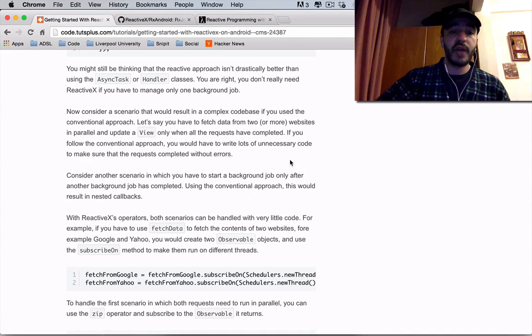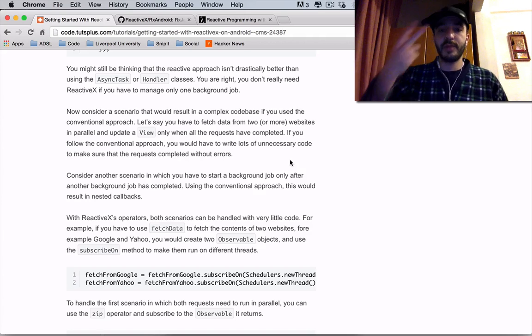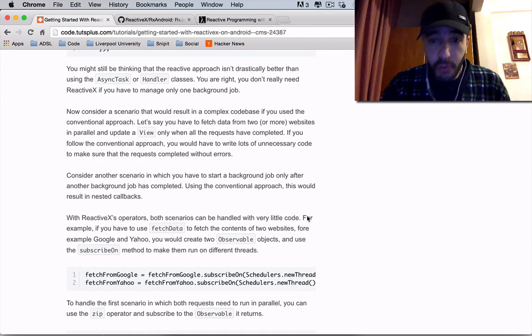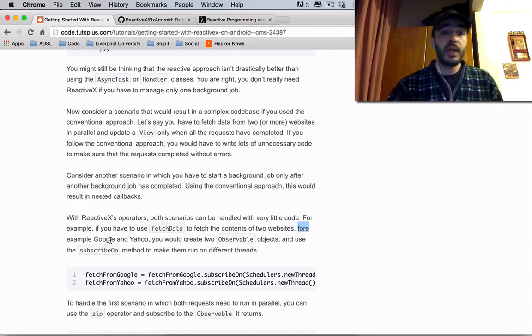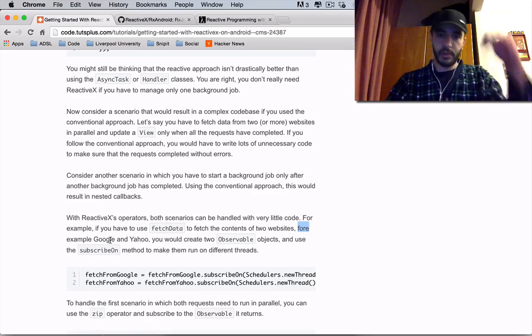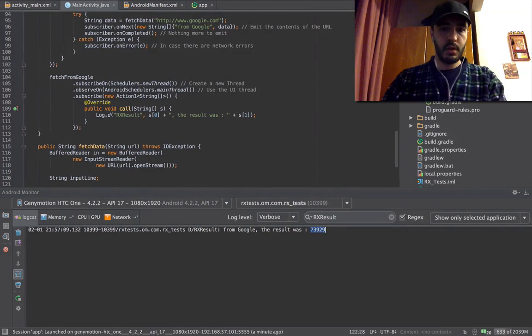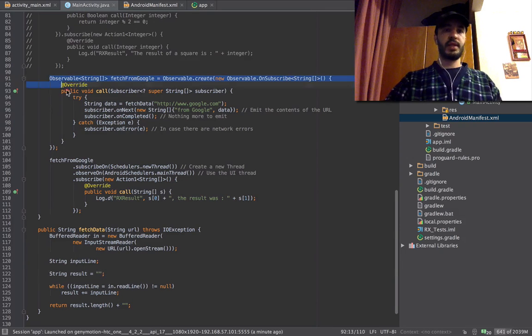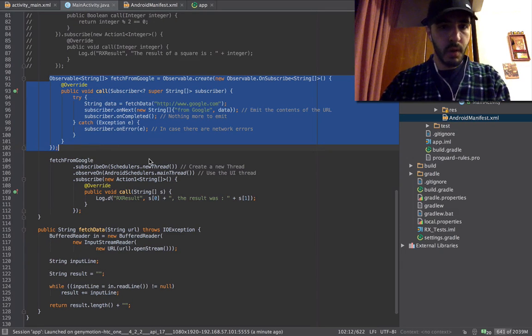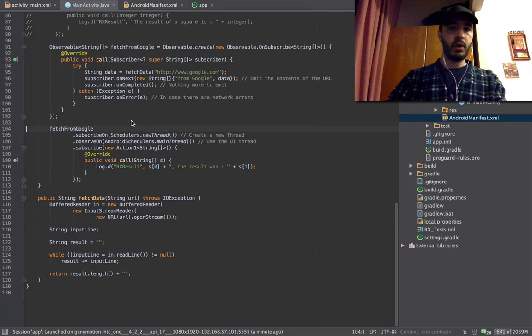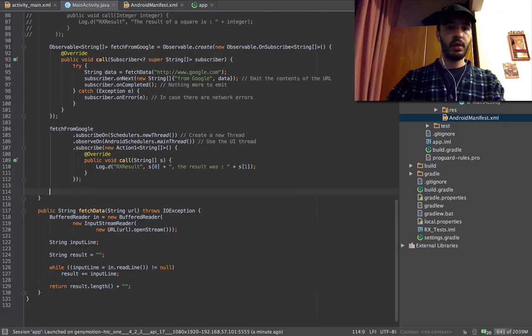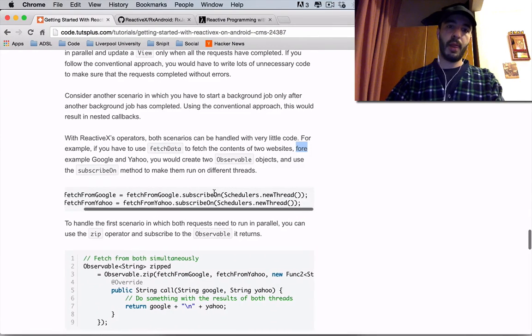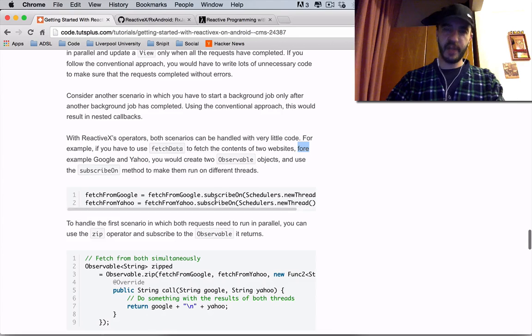For example, if you have to fetch the contents of 2 websites, for example Google and Yahoo, let's try that. Let's have 2 observables. Okay? Exact same one. We're gonna paste this here. See, this guy, he has 2. Never mind this line specifically, but he has 2.